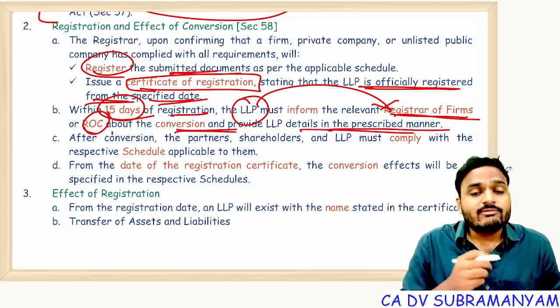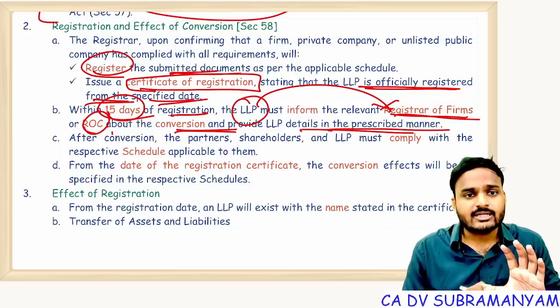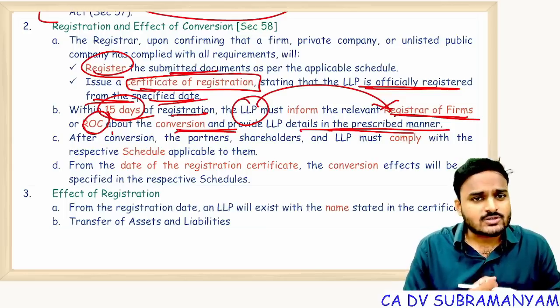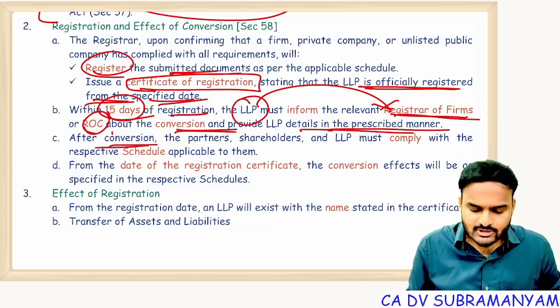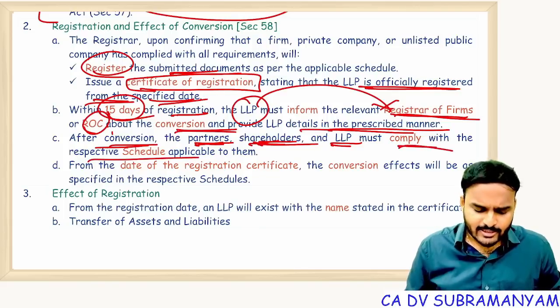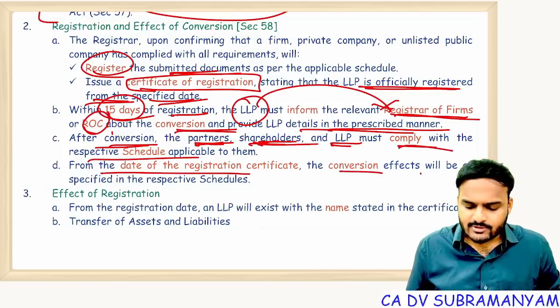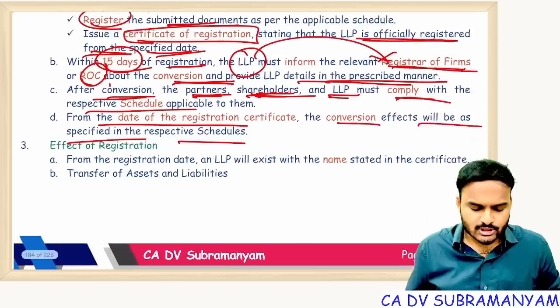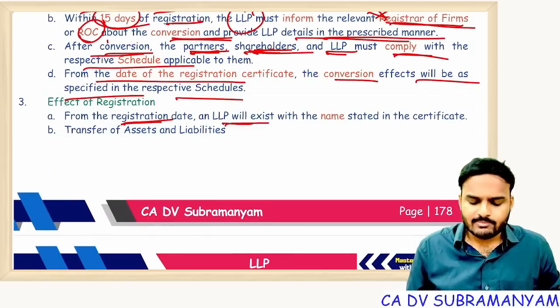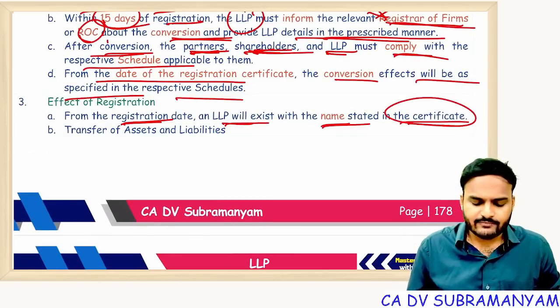Therefore, previous details like partnership firm details or private company or unlisted public company details will be closed. After conversion, the partners of the partnership firm or shareholders of the company become partners of the LLP. From the date of the registration certificate, conversion effects will be specified in the respective schedules. And from the registration date, the LLP will exist with the name stated in the certificate.